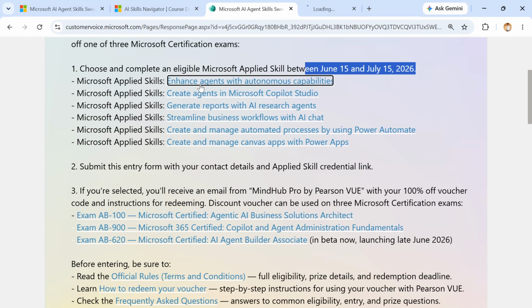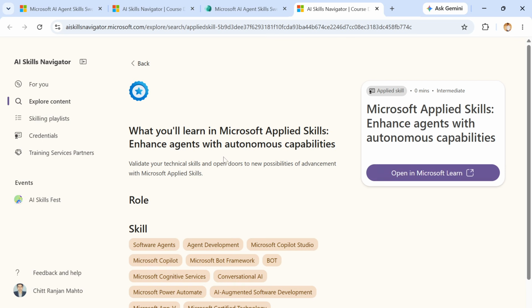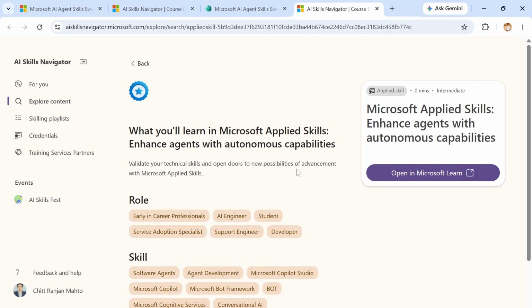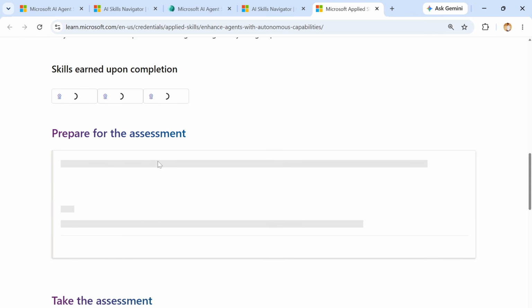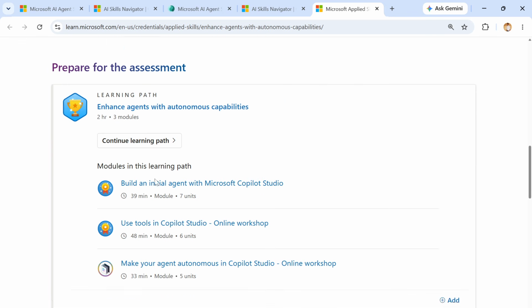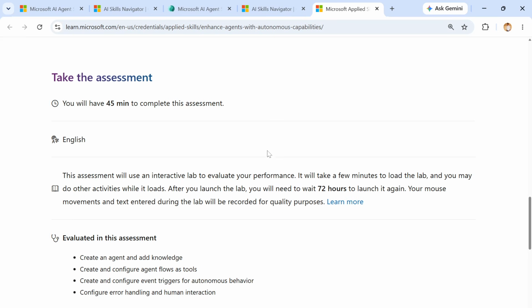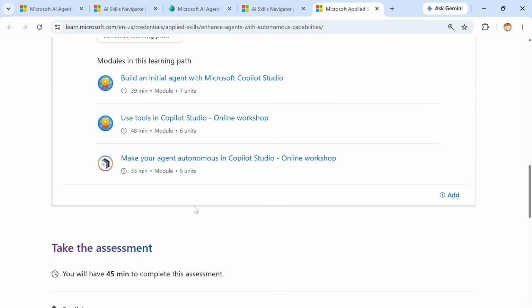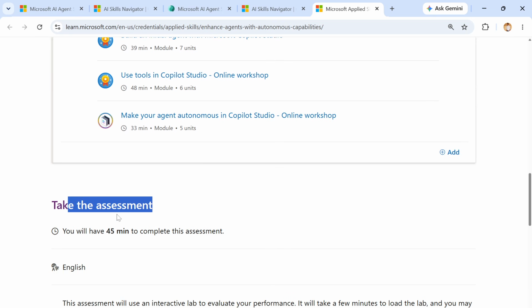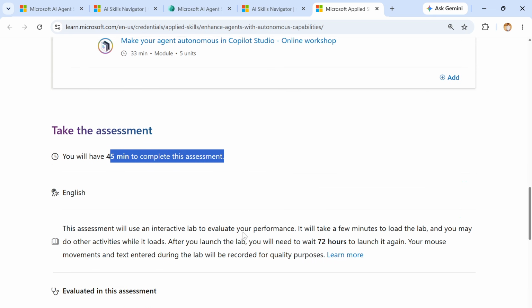Let me open this. This will open Microsoft Learn, where you prepare for the assessment and complete it. You have to go through the learning path, complete it, and there is a take assessment option. You get 45 minutes to complete the assessment.